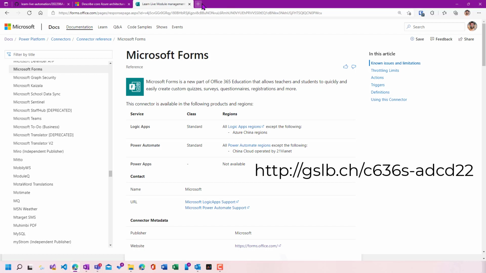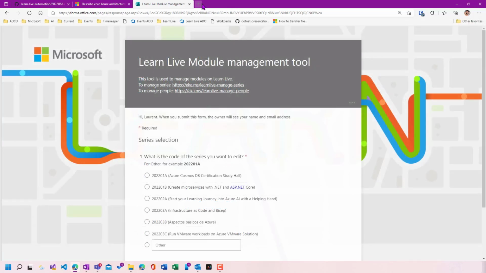And Microsoft Forms is a really cool tool because it allows you to create a fairly complex UI with very, very little effort. And also there is a very nice integration with Logic Apps, like we will see later, which allows me to basically collect information in JSON format, and then after that, to pass that to an Azure function, for example. So this is pretty cool.